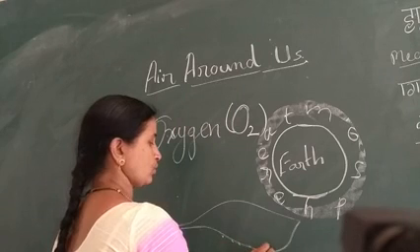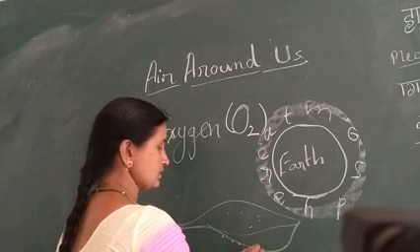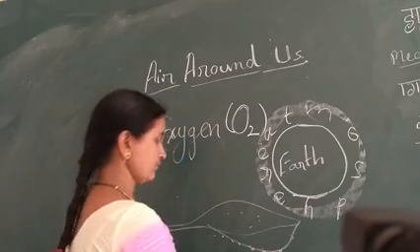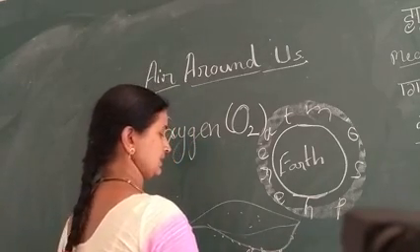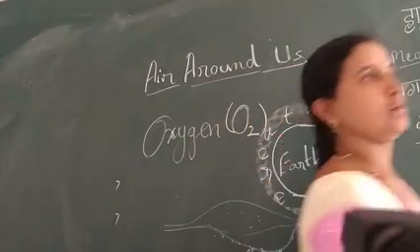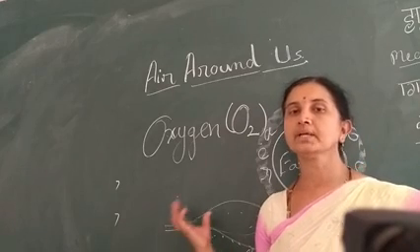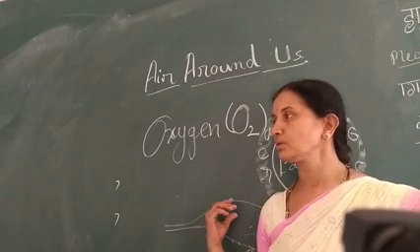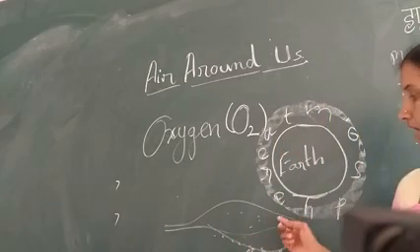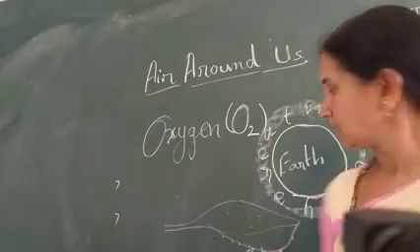Leaves have pores on their upper surface as well as lower surface. The exchange of gases takes place through these pores. They are called stomata. So like this, air enters through the stomata, carbon dioxide is used for the preparation of food, and oxygen is liberated to the atmosphere.